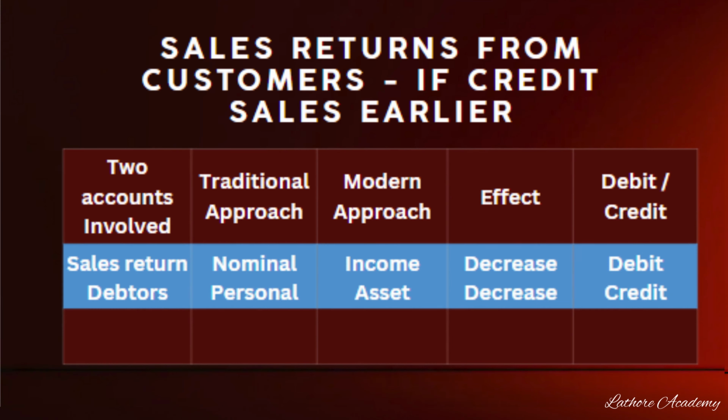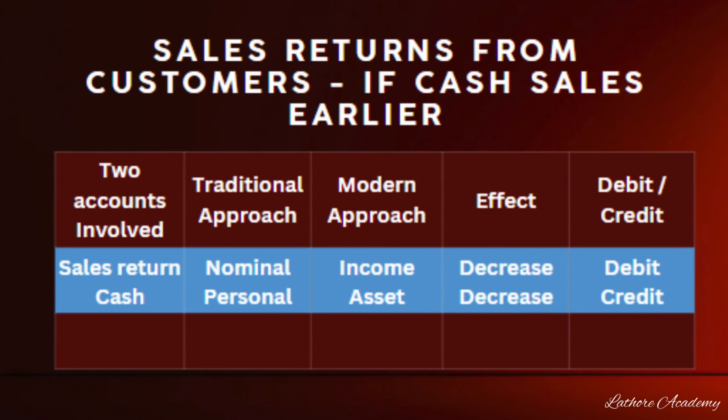Sales return, as per a traditional approach, is a nominal account, whereas the debtor account is a personal account. For example, if it was earlier sold on credit basis, we had used debtors. So similarly here also, when the sales return happens from the debtors, the debtor balance will reduce, so we have to use the debtor account. The two accounts are sales return and debtors account. Contrastingly, if it was a cash sale earlier and it is returned, we have to give them cash back. So there are alternatives possible here.